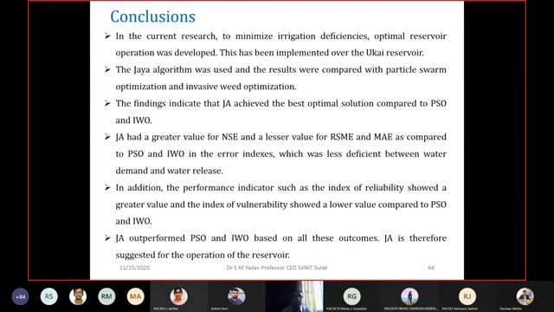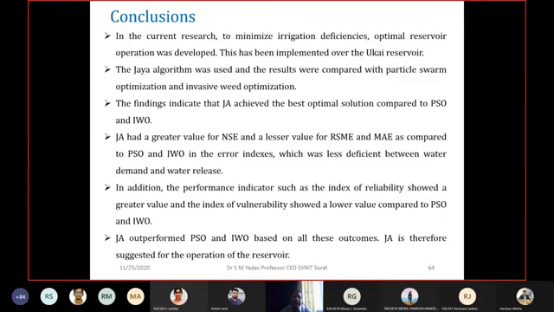So coming to the conclusions, most of this I have already read: the current research, to minimize irrigation deficiencies, developed optimal reservoir operation. This has been implemented over the Ukai reservoir. The Jaya algorithm was used and the results were compared with the particle swarm optimization and invasive weed optimization methods. Findings of the Jaya algorithm were found better than those of the PSO and IWO algorithms.